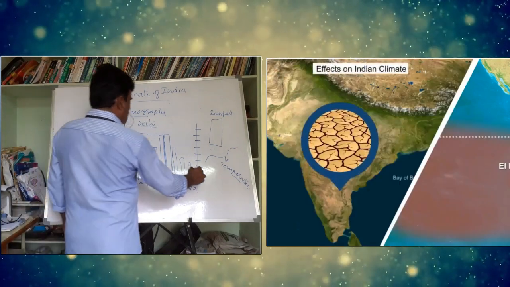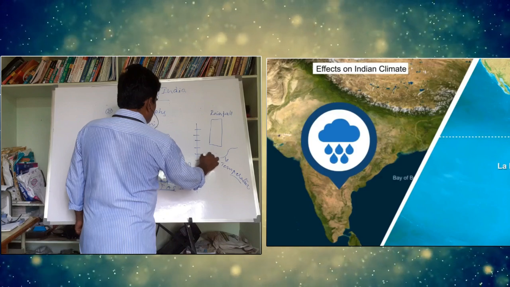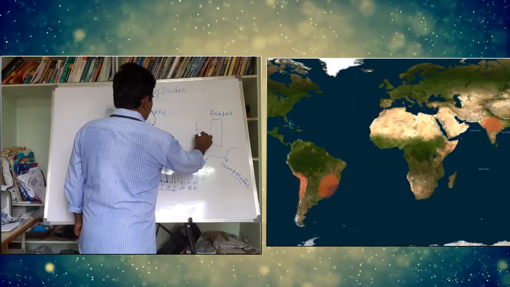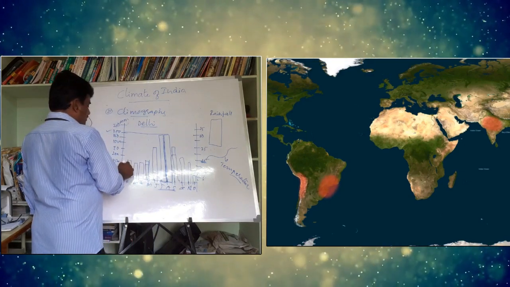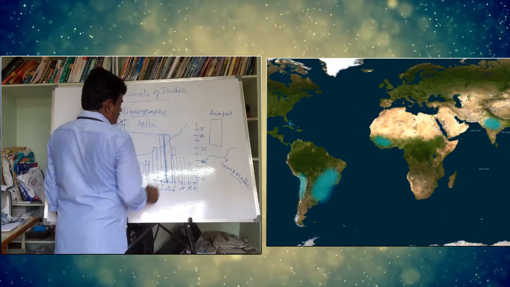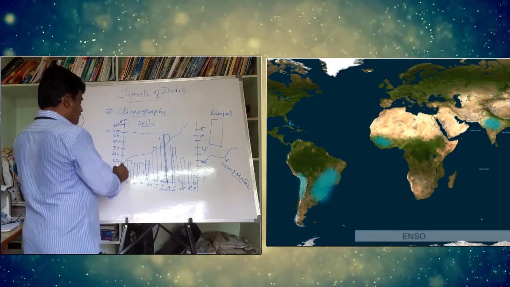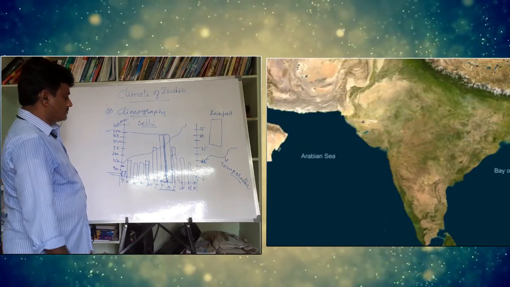Talking about temperature: 5 degrees centigrade, 10 degrees, 15 degrees, 20 degrees, 25 degrees, 30 degrees, 35 degrees. Temperature can be taken like this. So in the month of January, what is the temperature? We have to see how it can be measured.